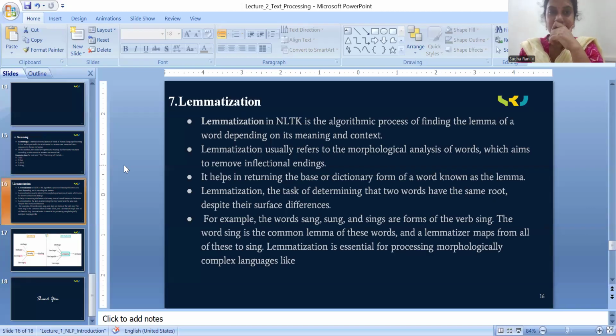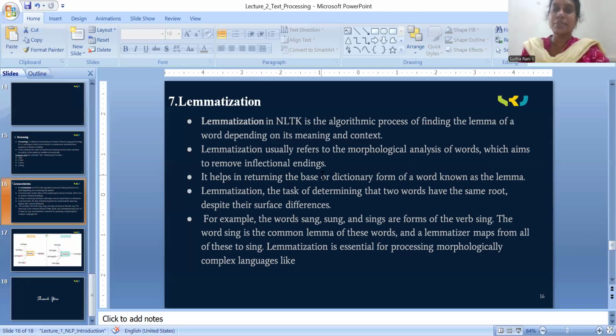Now see the lemmatization. Lemmatization in NLTK is the algorithmic process of finding the lemma of a word depending on its meaning and context. It converts the word to its root depending on its meaning and context. And lemmatization usually refers to the morphological analysis of words, which aims to remove inflectional endings. That is the second major difference between stemming and lemmatization.